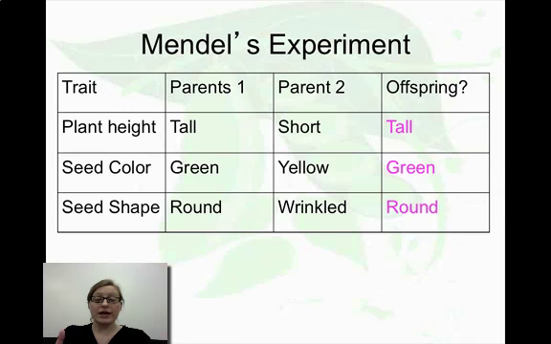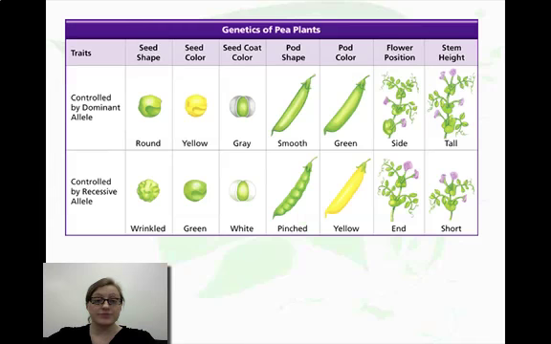So what he concluded was that all of the offspring took on the trait of one of the two parents. Okay. How did he feel about this? He was kind of shocked, and these are actually all of the traits that he looked at. Seed shape, seed color, seed coat color, pod shape, pod color, flower position, and the height of the stem.